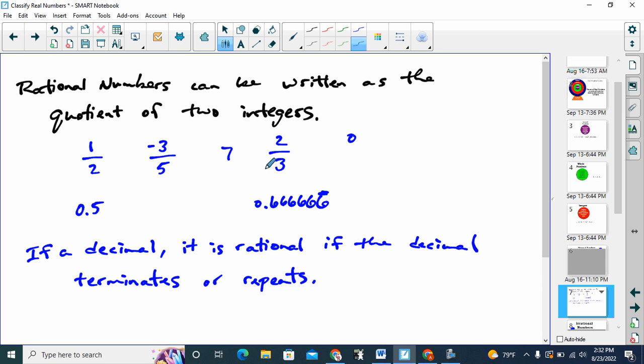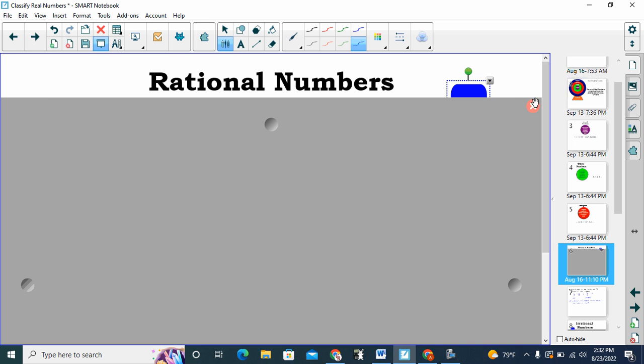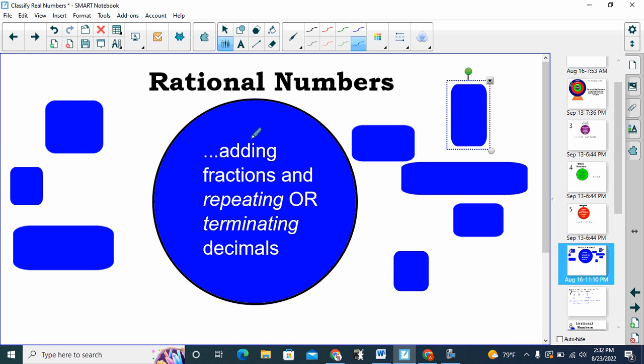So rational numbers can be written as the quotient of two integers. Integers, remember, have no fractions or decimals. They could be positive, they could be negative, they could be 0. We can tell that a decimal is going to be rational if that decimal either stops or it repeats. So going back to the previous slide, that's kind of what this said here. So fractions and repeating decimals like the 0.6 repeated, or terminating decimals like 0.5. So all of these are examples of rational numbers.